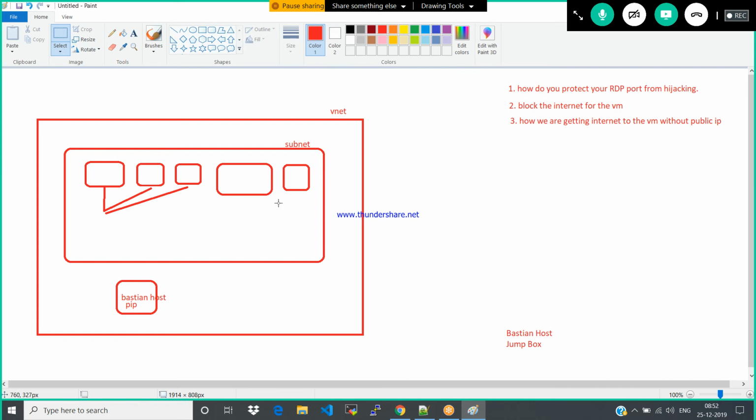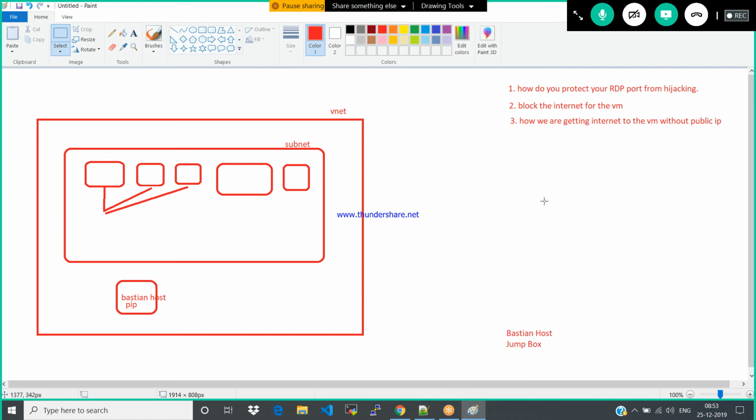Let's take this laptop as an example. I am connected to my network. From the public IP of this network, I am getting the internet to this machine. So when I disconnect my connectivity, you don't get any internet. So why is this concept not applicable for Azure VMs?